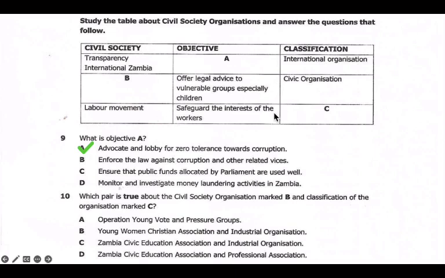It safeguards the interest of workers. And then it is an industrial organization. So C is an industrial organization. So the answer that corresponds to Young Women Christian Association, we have B. And then the industrial organization, we have C. Okay, so our answer, dear viewers, we have B. And then we move on to the other question.